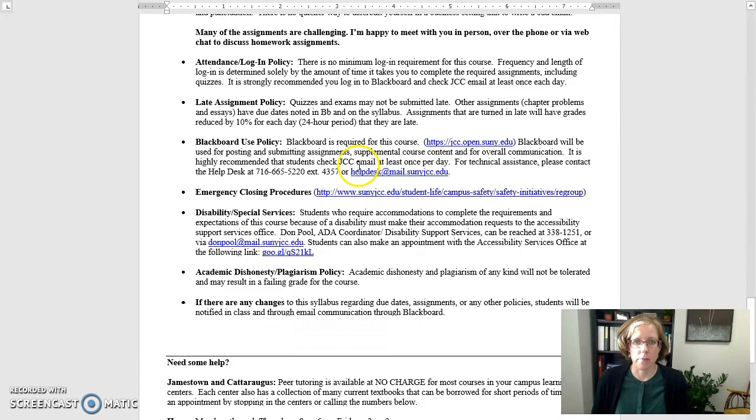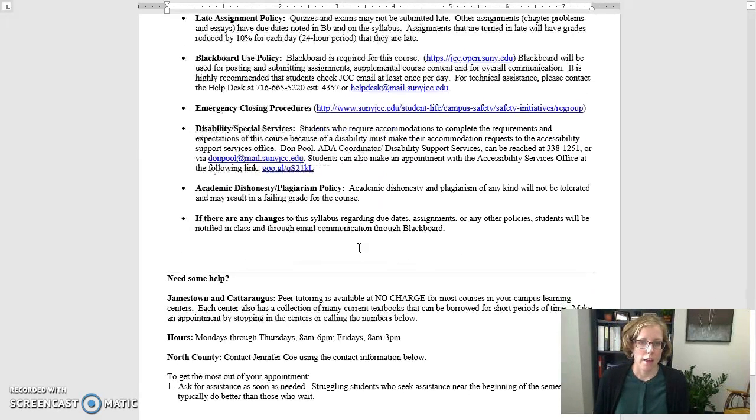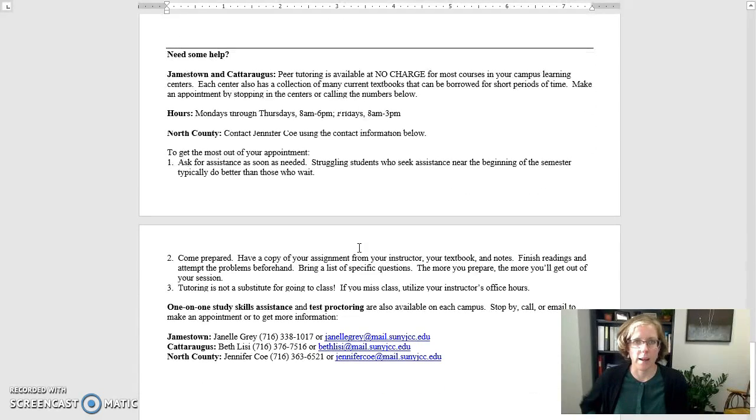If you need any special accommodations, please follow the information here in terms of disability or special services. And here's information in terms of accessing additional resources through our learning centers based on your closest location.